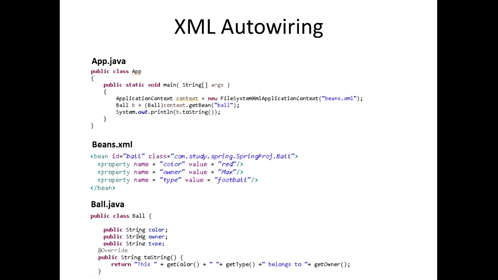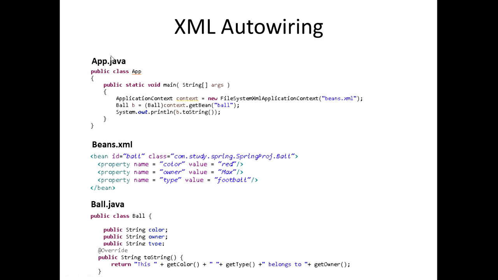Now, if we want to go about injecting dependencies within this ball class, we would then go inside of our bean element and add another element called property. And in this property element, we will pass in 2 attributes: the name as well as the value. The name is going to be associated with the name of the attribute that we have in our ball class, and then we have a value, which is the data that we want to inject into that setter method in the ball class down here. And I'm doing the same thing for the other attributes that I've declared in this ball class as well.